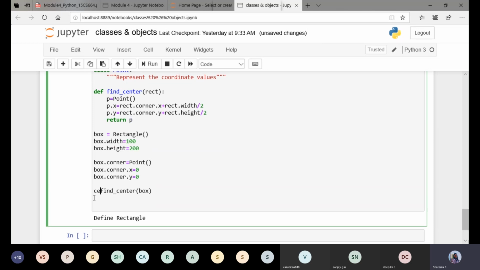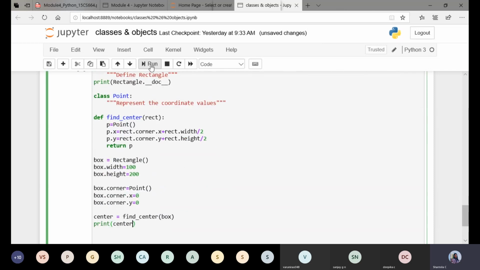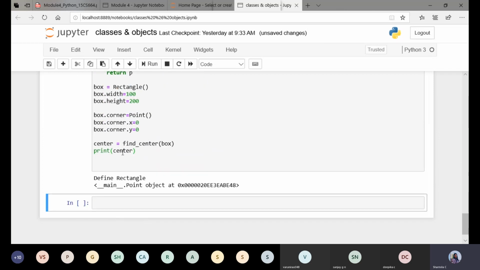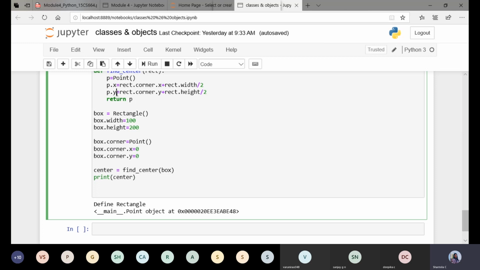So I need to store this value. This center again will become an object. If you want to see, just print center once again. I'll execute the program. You can see this center is converted to an object. It is not printing the values 50 and 100, since I'm returning an object. Now, since center is an object, even this center is associated with 2 values, that is x and y.